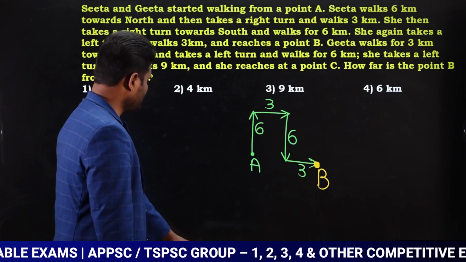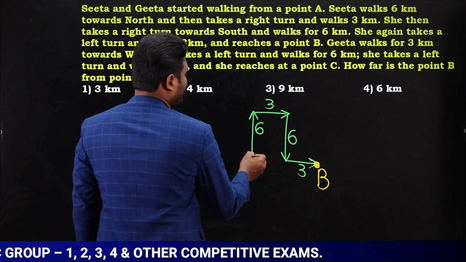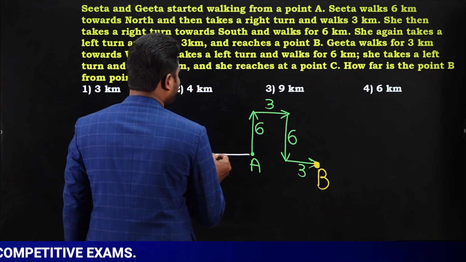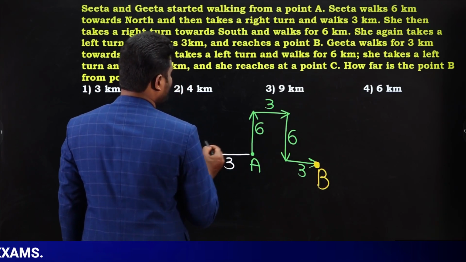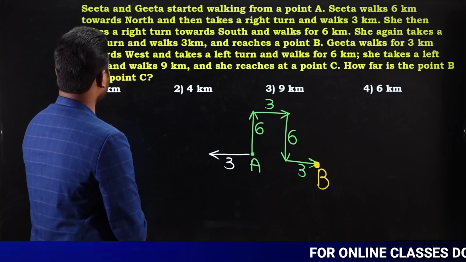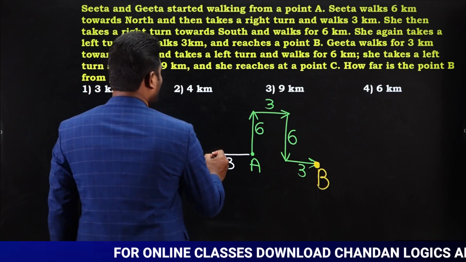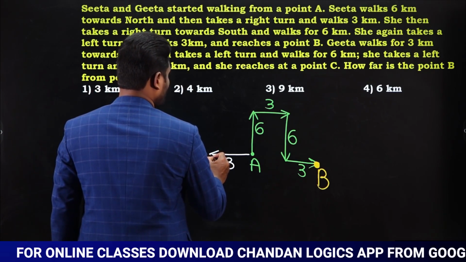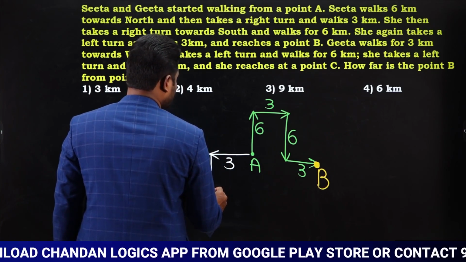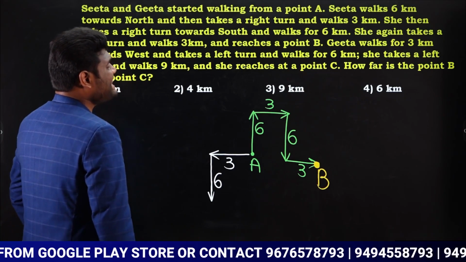Geeta walks 3 kilometers towards west. So Geeta is also going to start from point A. What will Geeta do? Geeta travels towards west 3 kilometers. Yes or no? Geeta walks 3 kilometers towards west and takes a left turn and walks 6 kilometers. Now she is turning towards left. So she takes a left turn and she is going to walk how many kilometers? 6 kilometers.